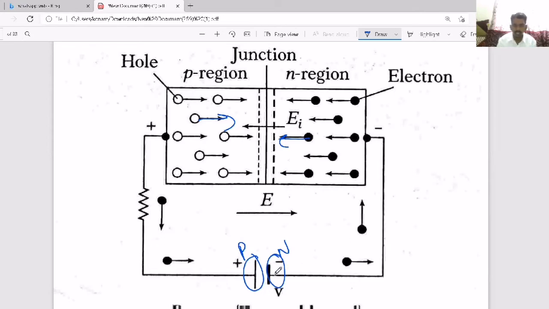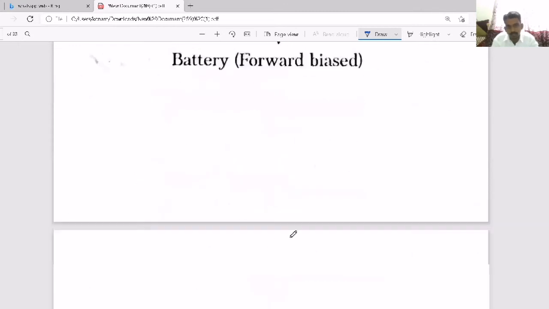When one electron from the negative terminal enters, one electron from the P region enters the other side, so the number of electrons always remains the same inside the PN diode. So current flows, due to majority charge carriers, and that current is considerable. The applied battery voltage should be greater than or equal to the barrier potential; only then does current flow through the PN junction diode.